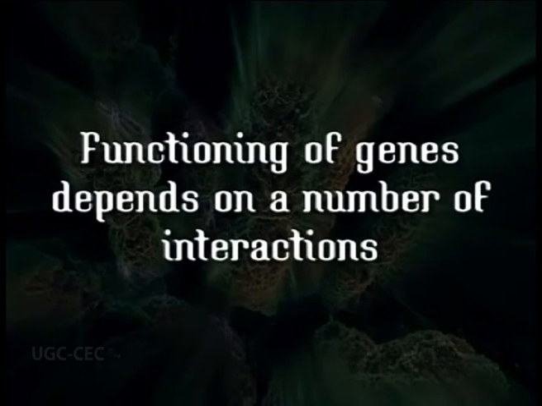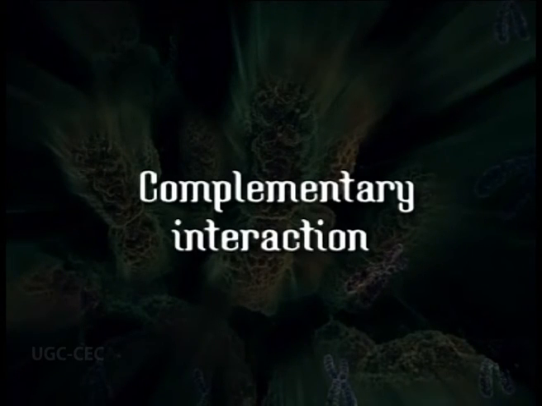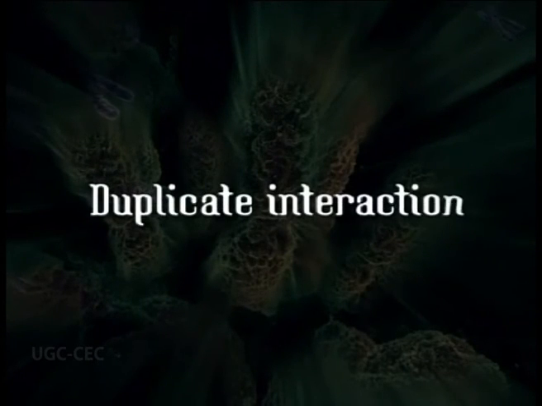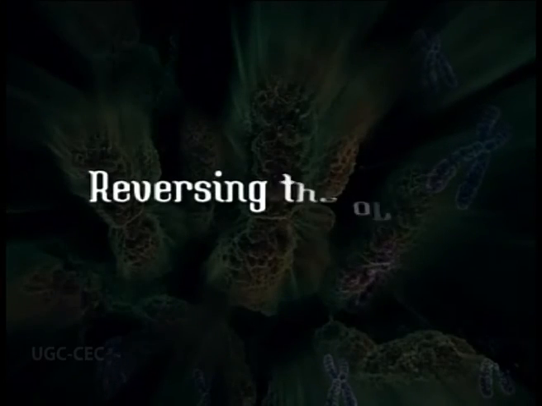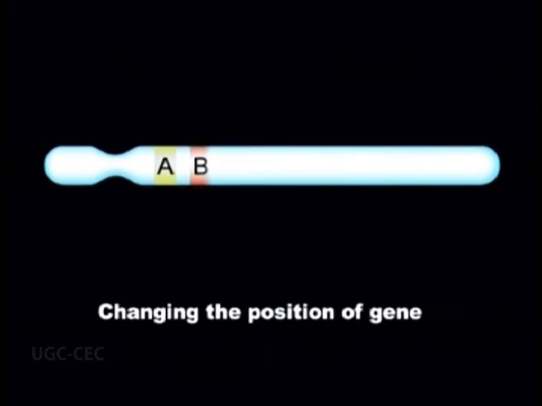is basically related to a number of interactions, intra-allelic as well as inter-allelic interactions. For example, there is dominance recessive relationship, there is epistatic interaction, there is complementary interaction, or there can be duplicate interaction or other types of interactions which are only found at its respective position. When this position of the gene is changed, in case of inversion, the order of the genes is totally reversed, and hence the position of this gene is changed.